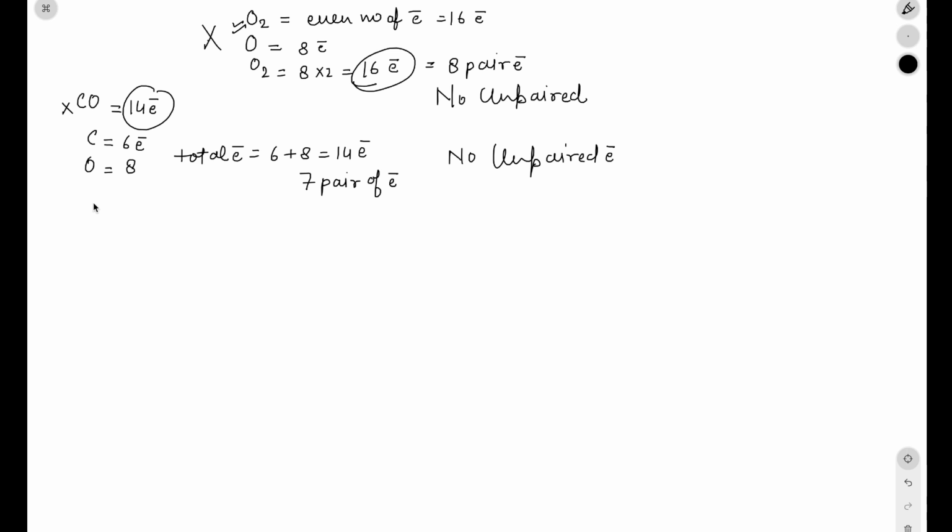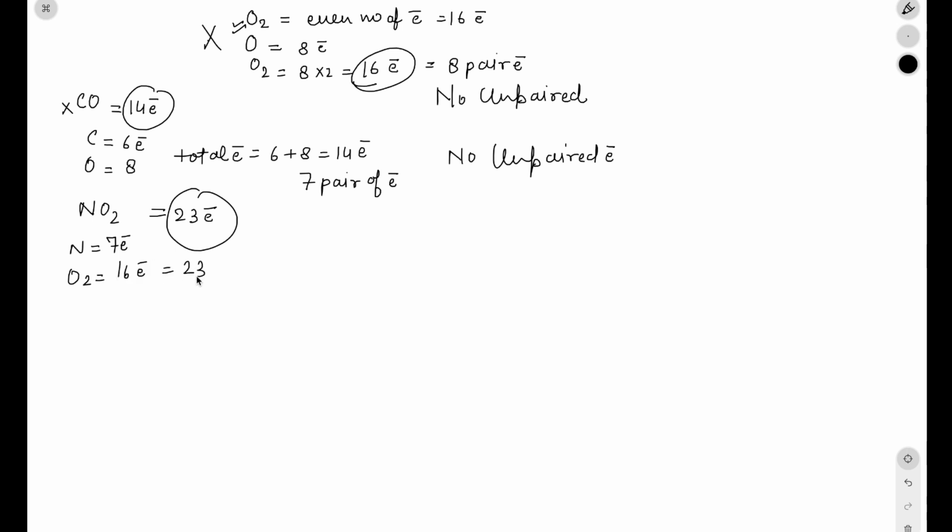Next option is NO2. In case of NO2, there are total 23 electrons, which is an odd number, because nitrogen has 7 electrons and oxygen has 16 electrons.